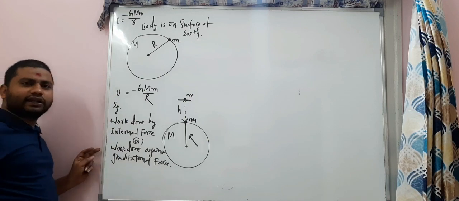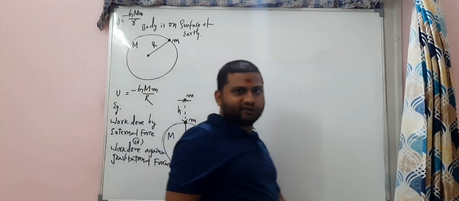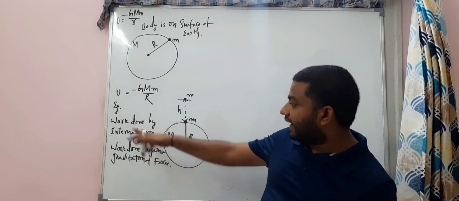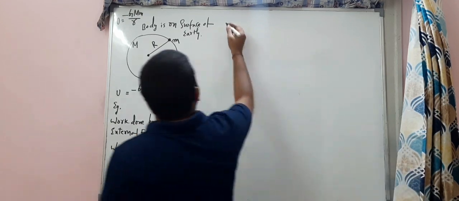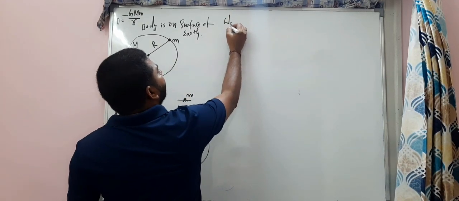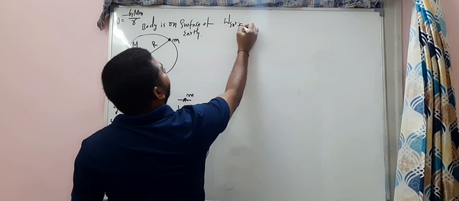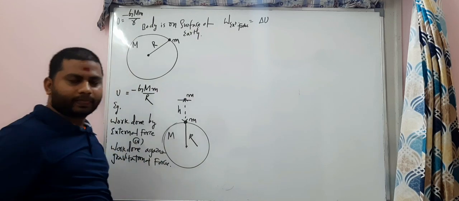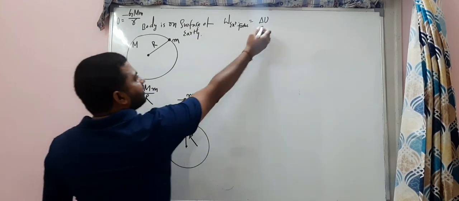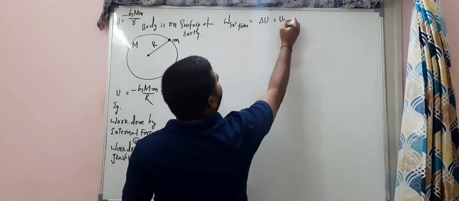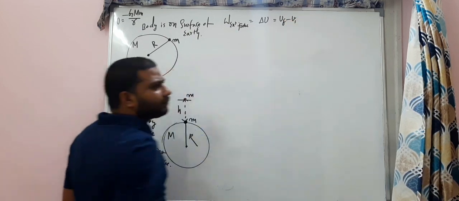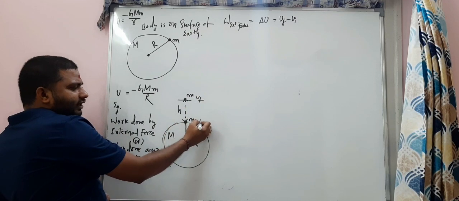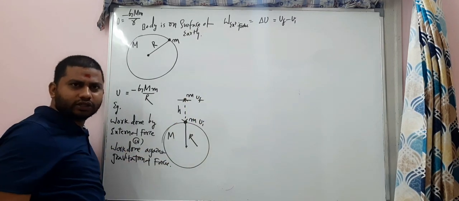Work done by the external force or work done by the gravitational force. So work done against the gravitational force is work done by external force. We have the formula, work done by external force is equal to the change in potential energy. And this change in potential energy, I can write as final potential energy minus initial potential energy. At this point, final potential energy; at this point, initial potential energy.